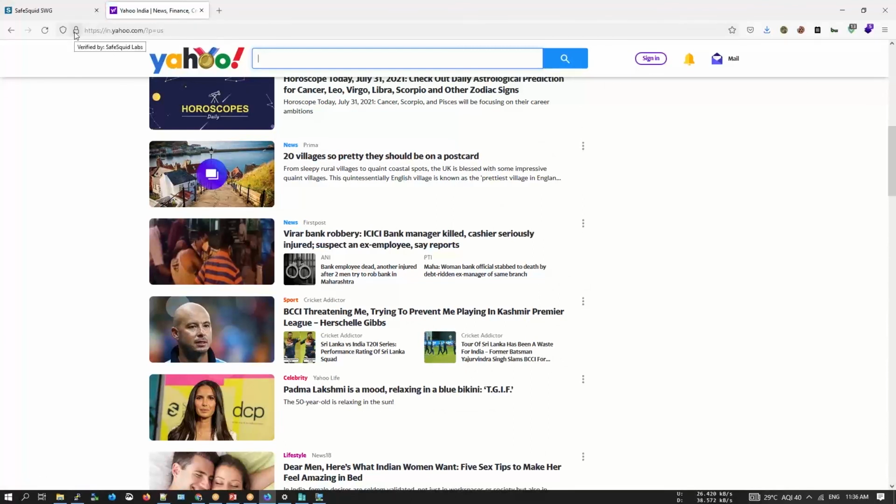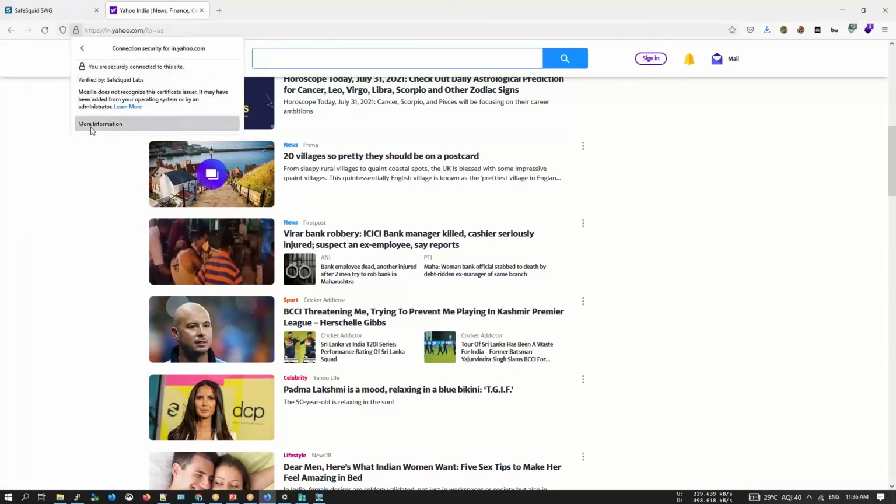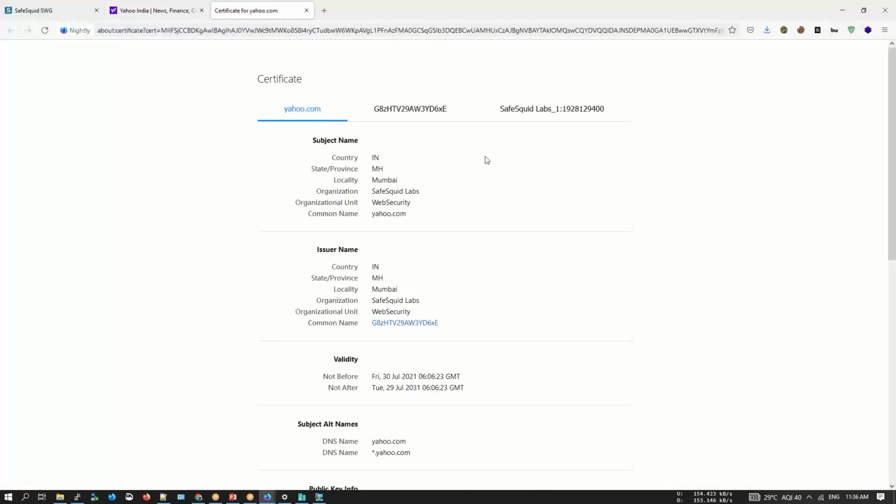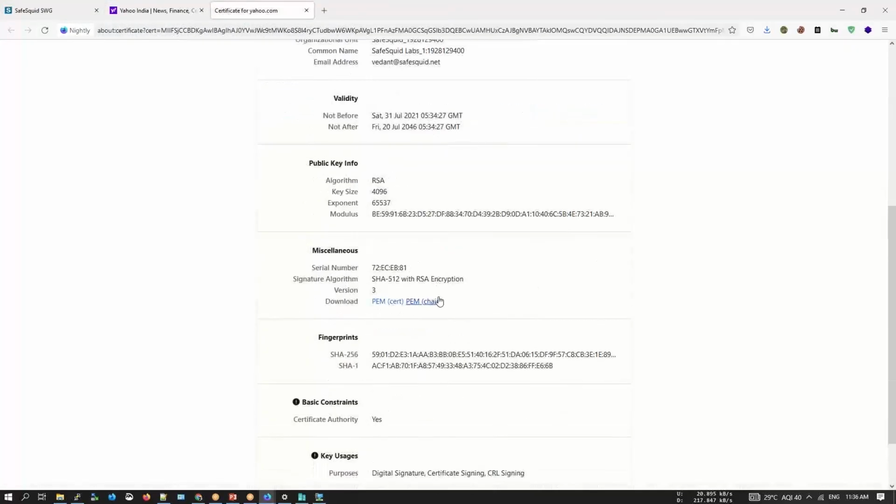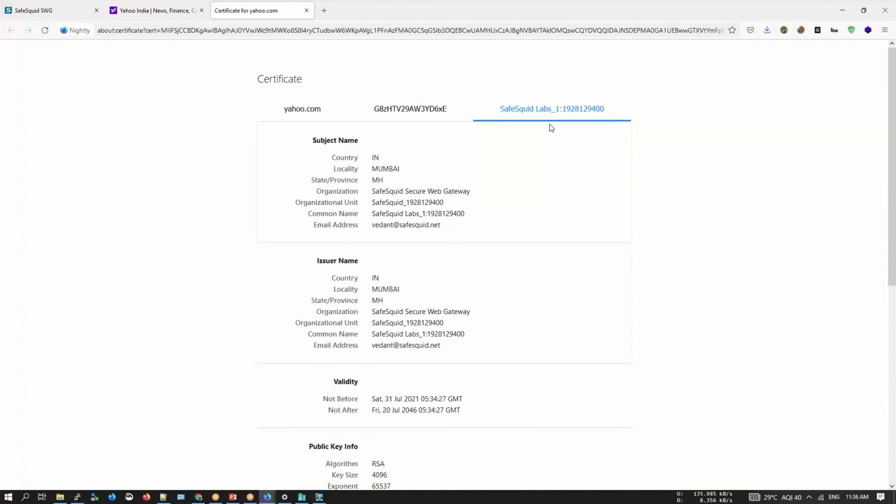If you click on the lock button next to it, or just hover over it, you will see verified by Salesforce Labs. You click on it, then click on more information, and view certificate. You will see this option which makes sure that SSL inspection is enabled and configured properly. So you have created the SSL certificate, SSL inspection is enabled, and there was no problem while doing it.